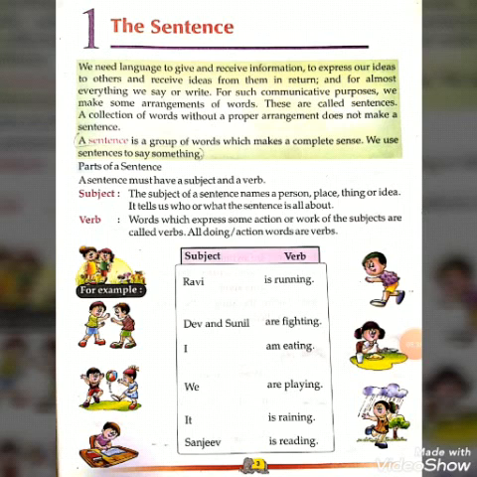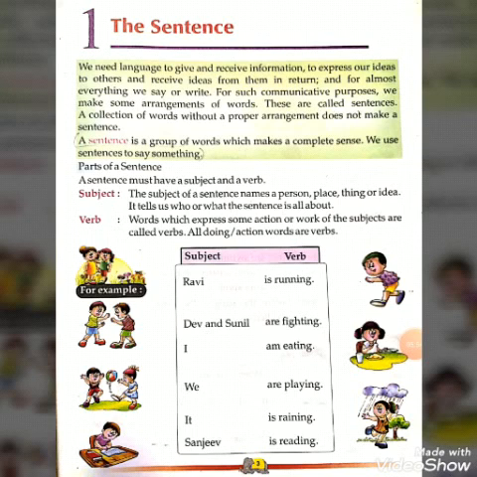You can see clearly on your screen the subject and verb. Ravi is the subject in the first sentence, and is running is the verb. Dev and Sunil is the subject, are fighting is the verb. I is the subject and am eating is the verb. We are playing: we is the subject, are playing is the verb.